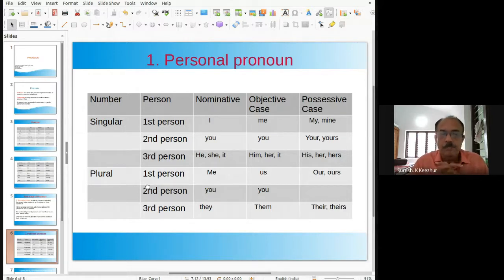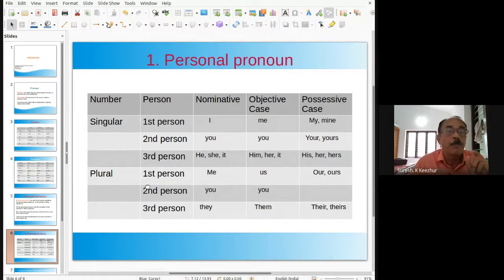In second person, that means you. In nominative case we use you, and in objective case we also use you. But in possessive case, your or yours. In singular third person, in nominative case we use he, she, or it. Objective case: him, her, it. And possessive case: his, her, hers.